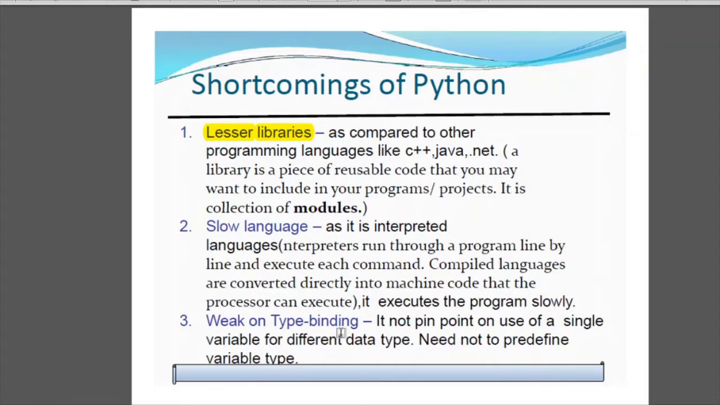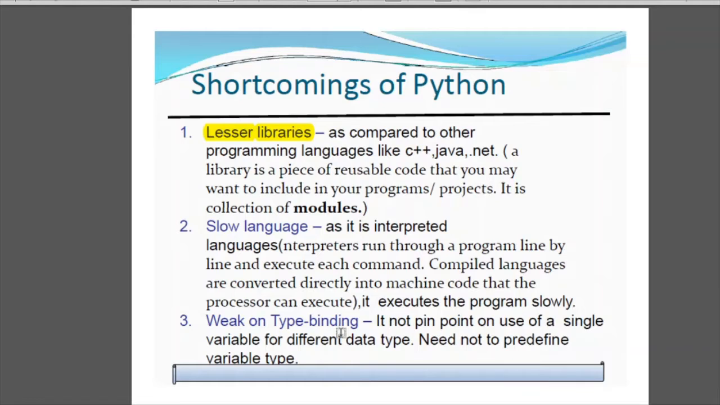If I say 5 plus 10, it will give me the answer 15. So we do not need to define whether 5 is an integer or string or float, it automatically takes that 5 is an integer. This is kind of a drawback also, because we need to predefine what type of variable we are using so that our memory is prepared accordingly.